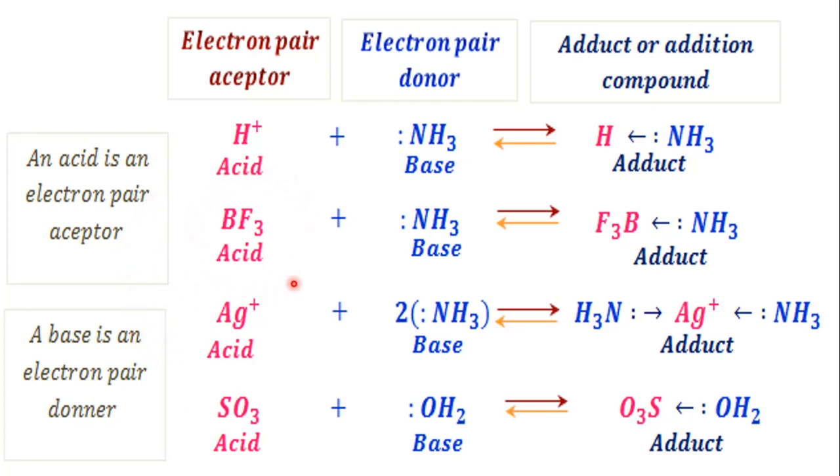Here the BF3 molecule accepts electrons; it is an electron deficient molecule. It accepts an electron pair from ammonia, so it acts as an acid, whereas ammonia acts as a base, and they form a coordinate bond between nitrogen and boron in an addition compound.